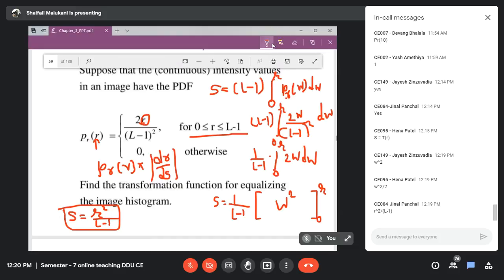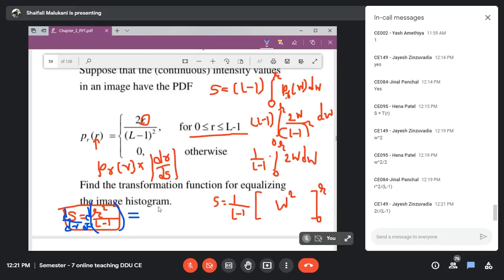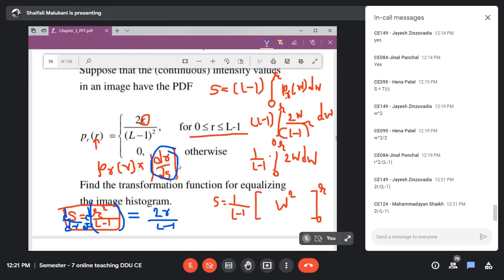Taking a different color for this, ds by dr, that means d by dr. What will this be? Yes, it will be 2r by L minus 1.